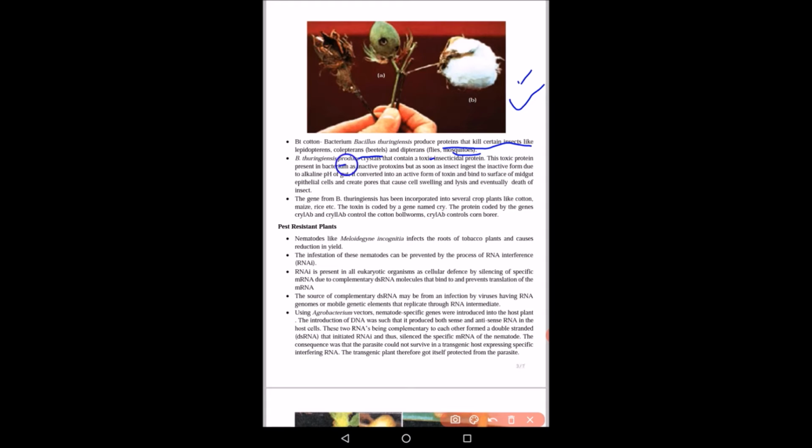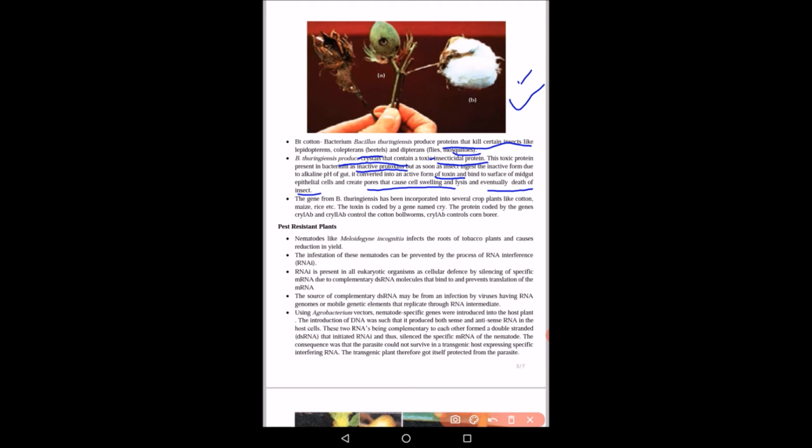Now Bacillus thuringiensis produces crystals that contain a toxic insecticidal protein. This toxic protein is present in the bacterium in the inactive protoxin form. But as soon as the insect ingests this inactive form, due to the alkaline nature of the gut, it is converted into the active form, and it binds to the midgut epithelial cells and creates pores. Further, this process causes swelling and lysis, and finally it results in the death of the insect.